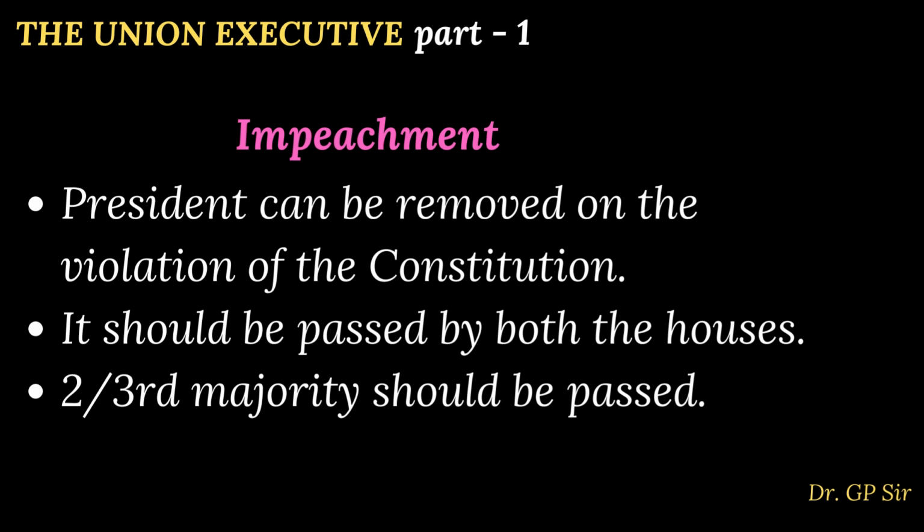For example, imagine a very simple example I'm giving. If somebody files a case against the president saying that the president took corruption, maybe some 200 crores or 500 crores, or he just leaked all the military secrets of India. At that time, he just cannot be removed from his position.